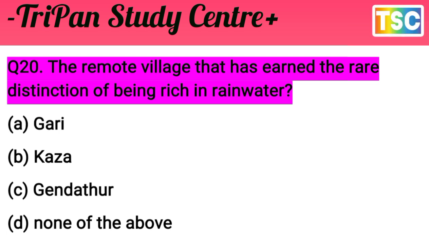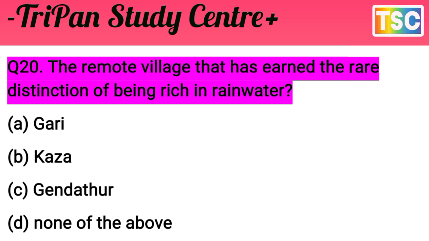The remote village that is in the rear district of Barmer, rich in rainwater. The options: Gari, Kaza, Jandhathar, none of the above. That's important here. Gari is nothing, Kaza is not applicable, and none of the above is not a thing.